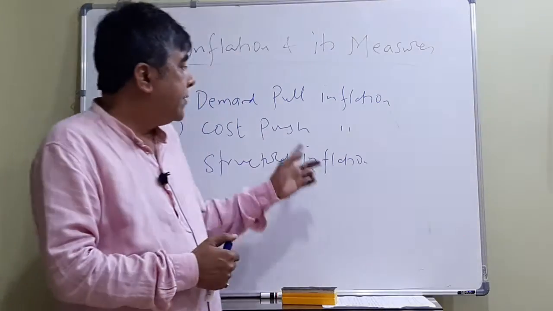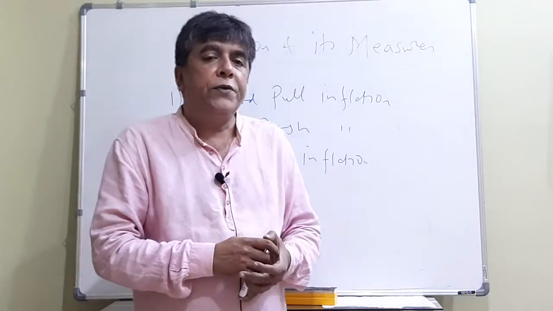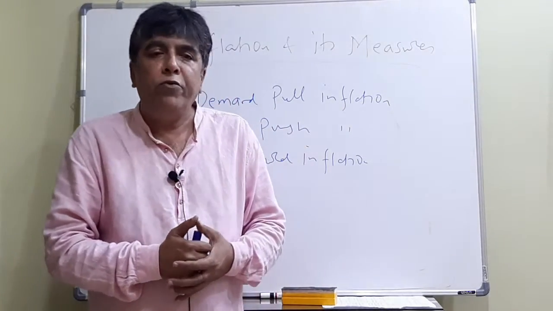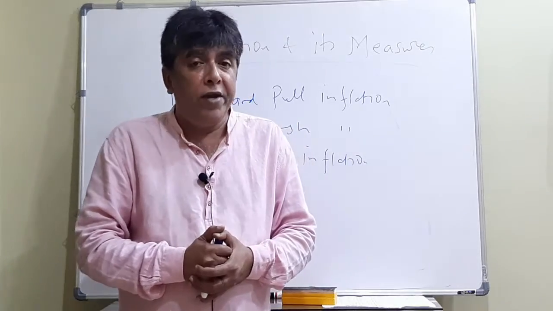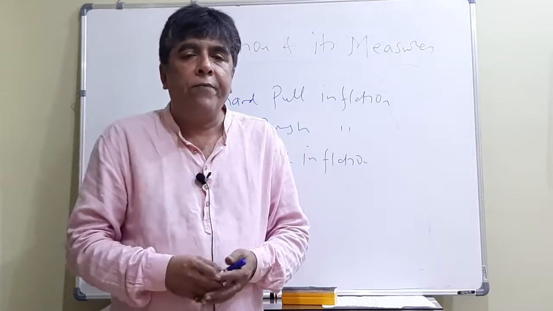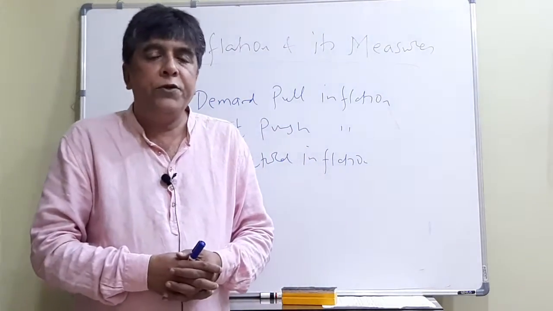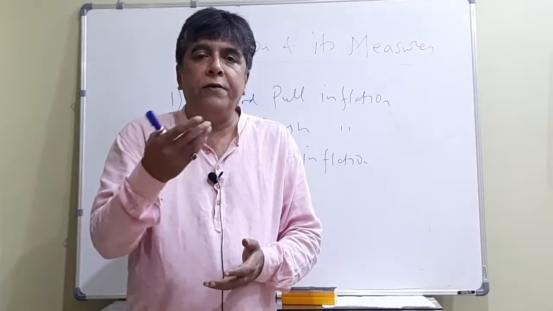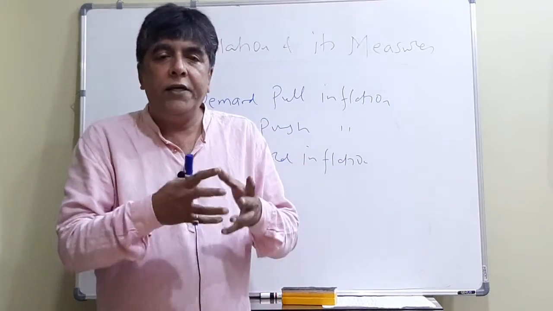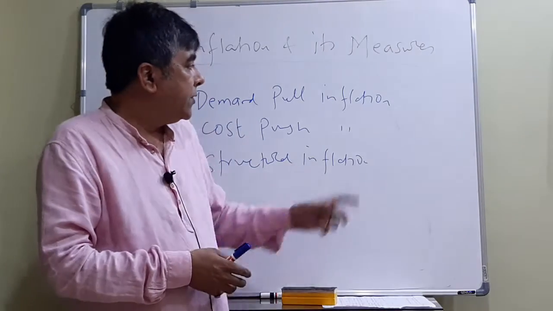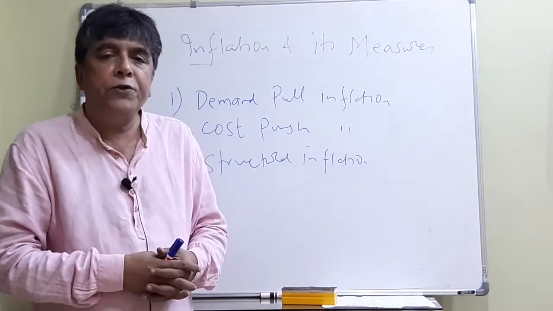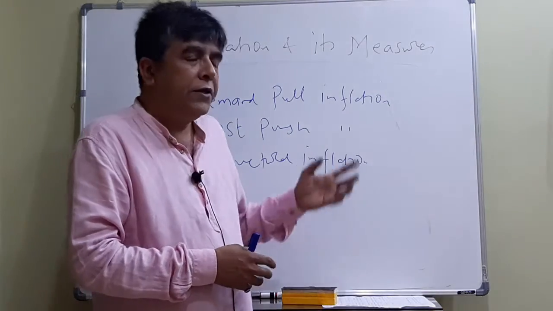Second, we have discussed cost push inflation. It is possible that there is no mismatch between demand and supply, still prices are increasing. It's mainly because production cost is increasing. If production costs increase, producers are left with no other option than to increase the prices to cover the cost. And here in India, you can see both inflations. Since these two we have discussed with reference to the Indian economy, I'm not going to take up these two again.